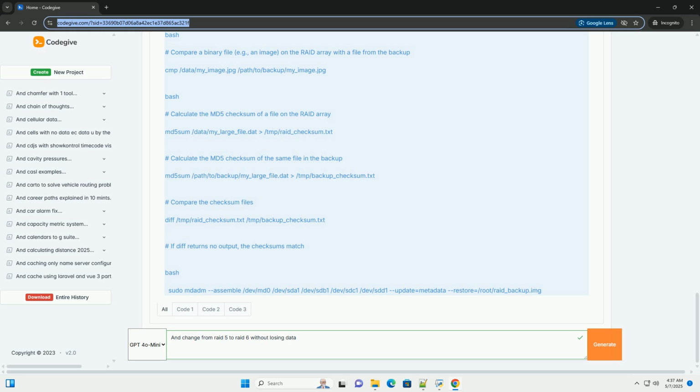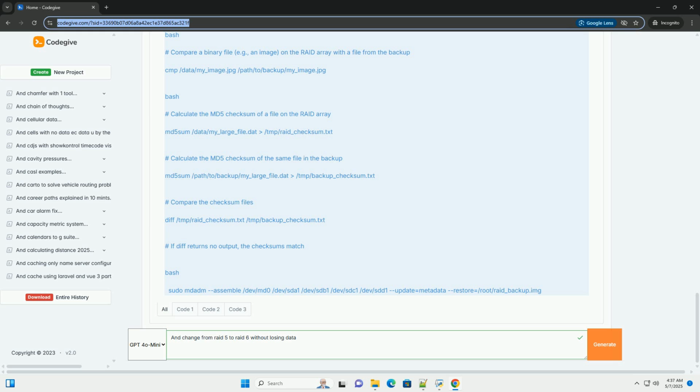RAID 6 addresses this vulnerability by adding a second parity stripe. This allows the array to tolerate the failure of two drives simultaneously, significantly increasing data redundancy and reducing the risk of data loss, especially during rebuilds. While RAID 6 has a lower storage efficiency than RAID 5, with more space dedicated to parity, the increased data security is often worth the trade-off.